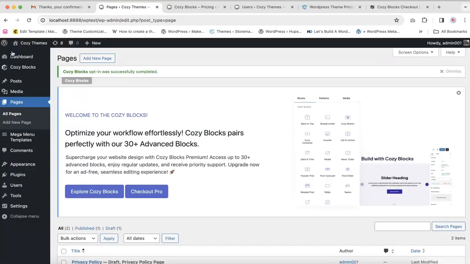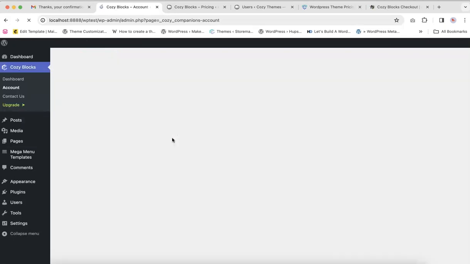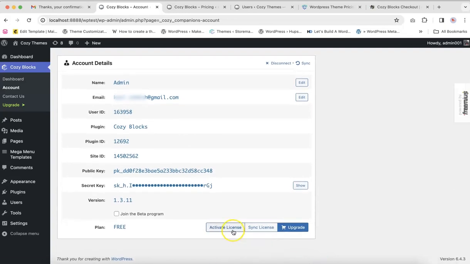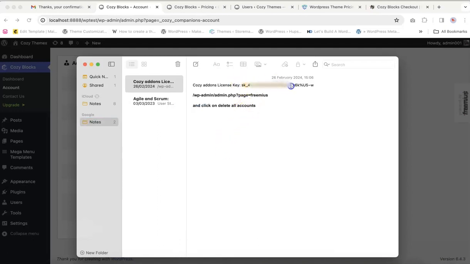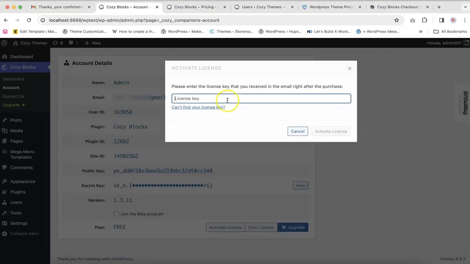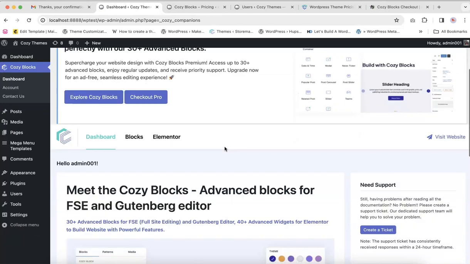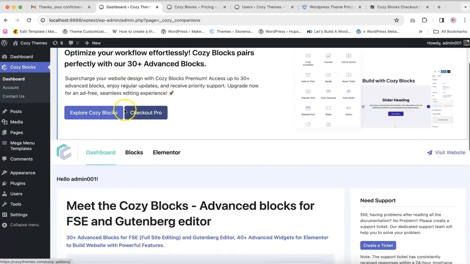So in order to activate our premium version, you do not need any external packages downloaded from the freemium account. All you need to do is head up to the account section in the dashboard, and you can add the premium license key after clicking the activate license button, and add the license key you just got in your email and click the activate license button. And that's all. You have your premium plan upgraded.